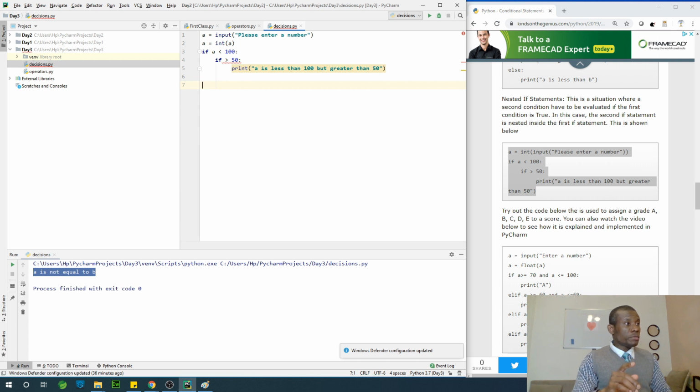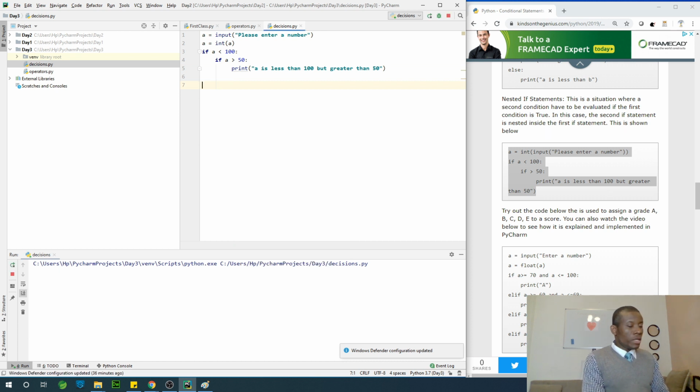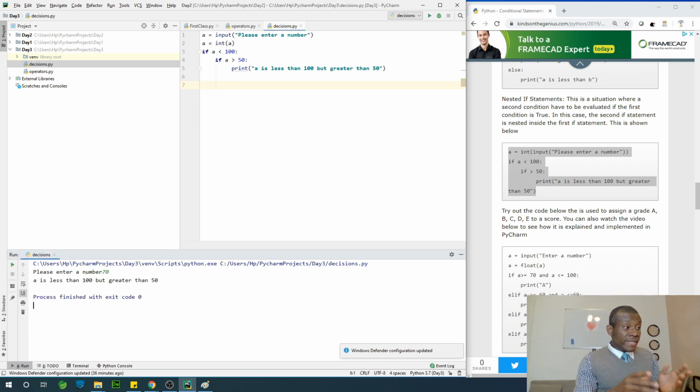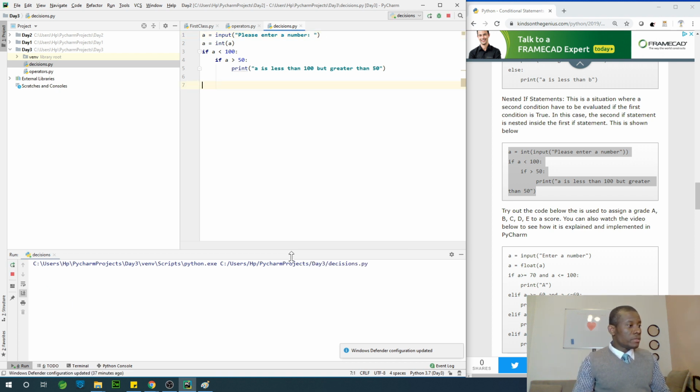Meanwhile, let's run this one just to make sure. I have a typo here. So in this case, let's enter an input that may be less than 100. I'm going to right click and run. It's going to ask us to enter a number, and then I'm going to enter the number 70. So it says A is less than 100 but greater than 50. Let me try to enter a different number.